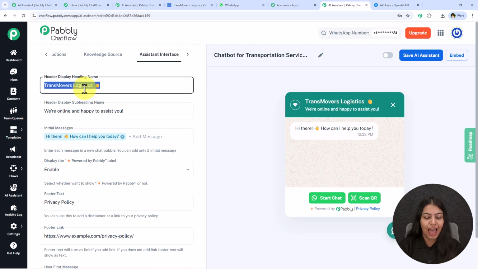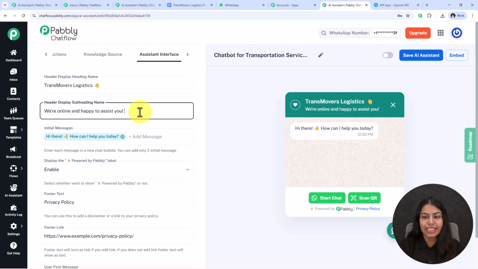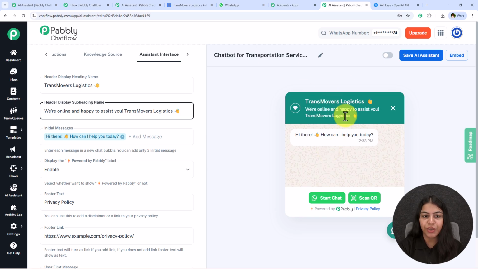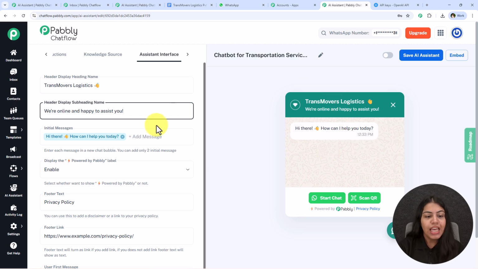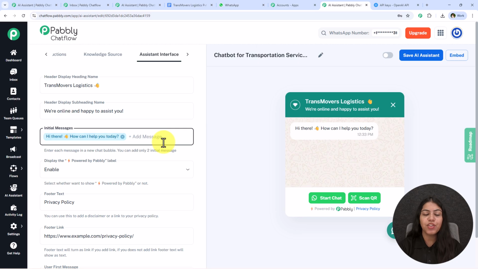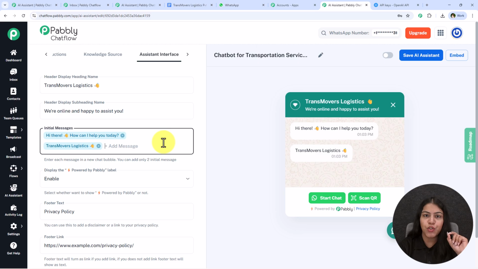Now next which we have is this subheading. If you edit this subheading over here, it will be edited right over here on the right hand side too. The next which we have is this initial message. So you can add up to 2 initial messages. You have to type the initial message and then press enter to add it.